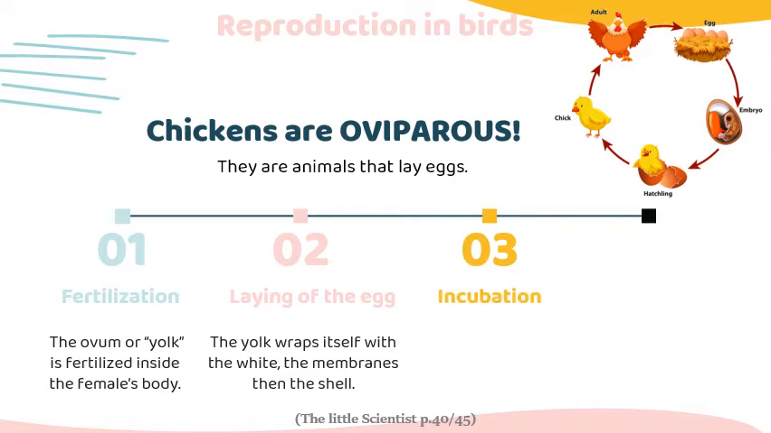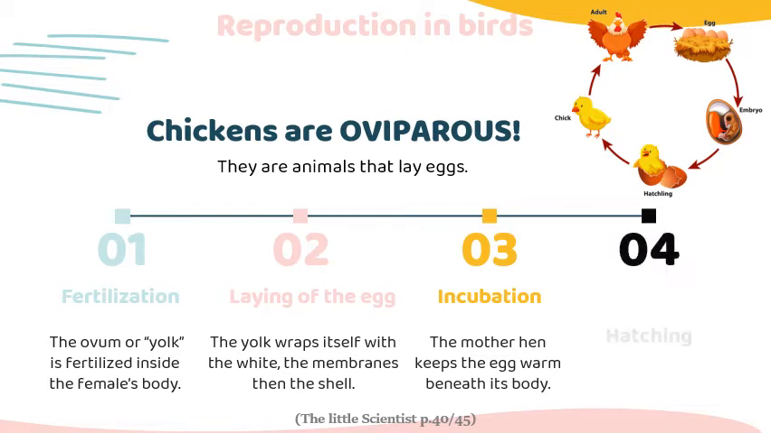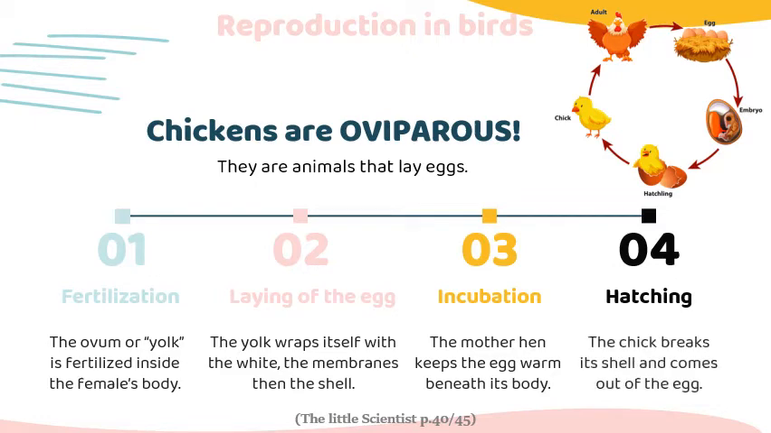For the embryo to develop, the mother needs to sit on the egg to keep it warm. So the chicken sits on it, and this period is called incubation. At the end of the incubation, which takes 21 days, the chick breaks its shell and comes out of the egg. This is called hatching. Fertilization, laying of the egg, incubation, hatching.